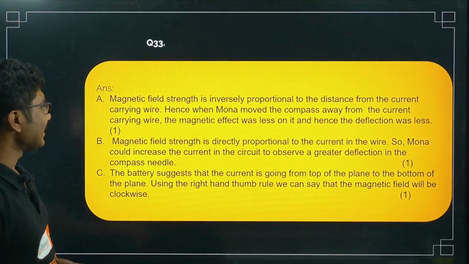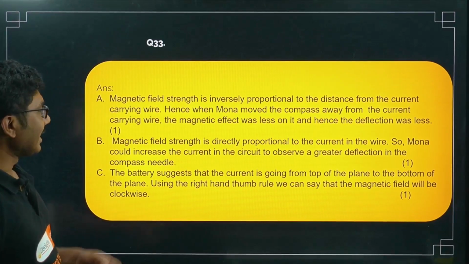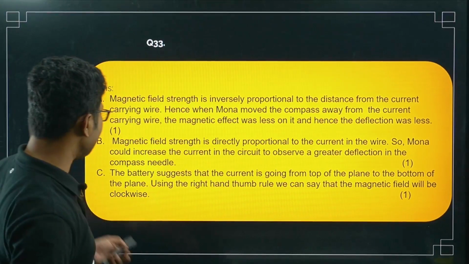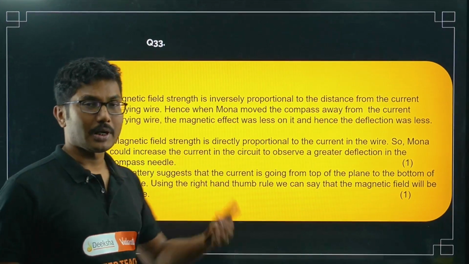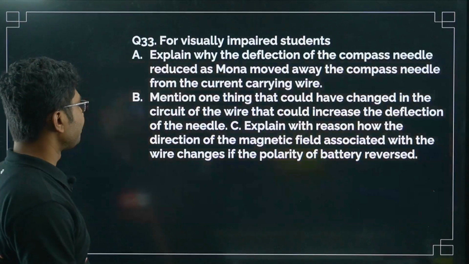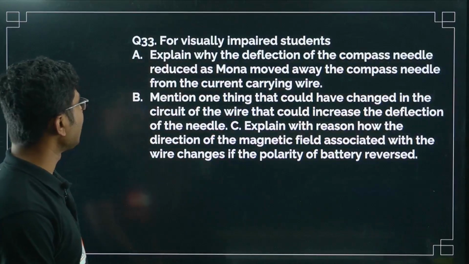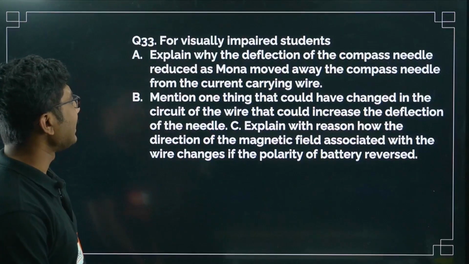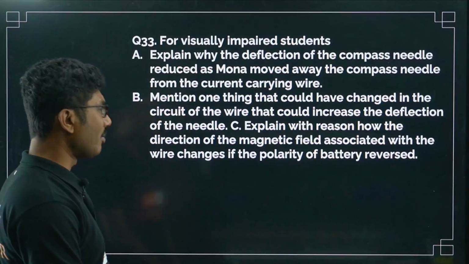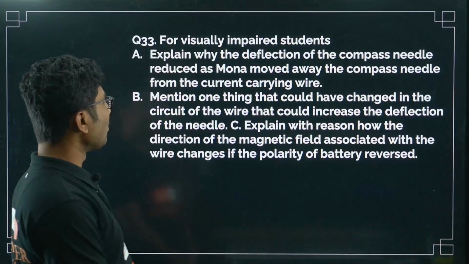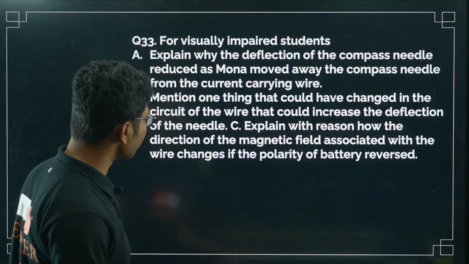The battery suggests that the current is going from the top plate to the bottom, so this part is missing. Anyway, I am not going to discuss this. You can check the sample question paper and tell me the answer. Now for the visually impaired student, explain why the deflection of the compass needle reduced as Mona moved away from the compass. This part is the same. Mention one thing that could have changed. So this is also the same.